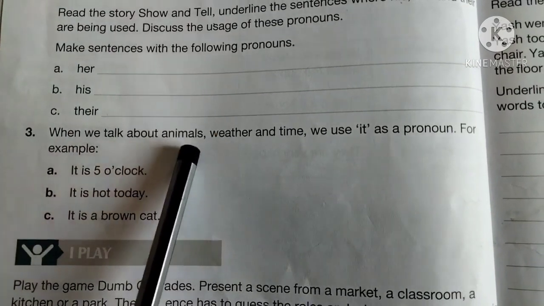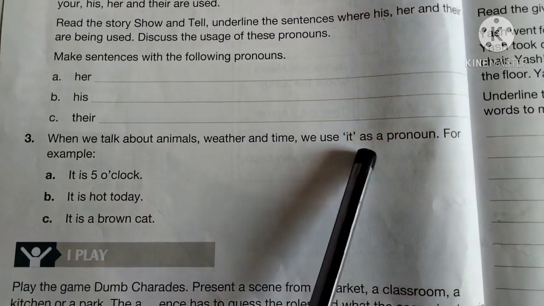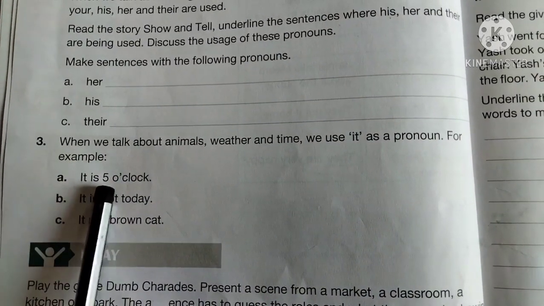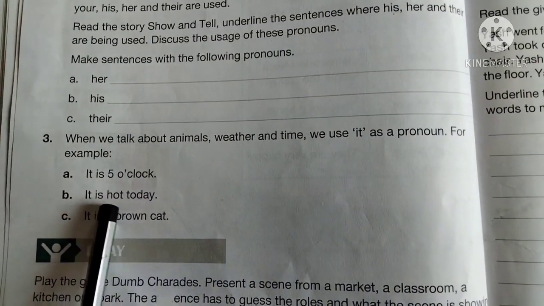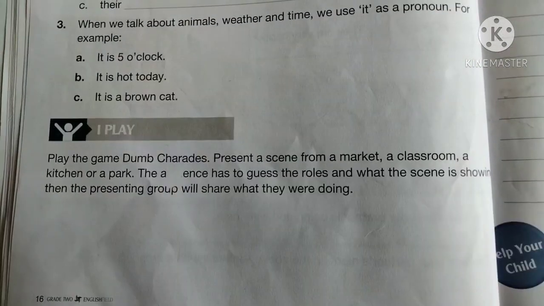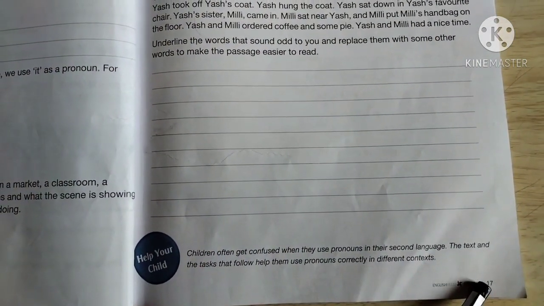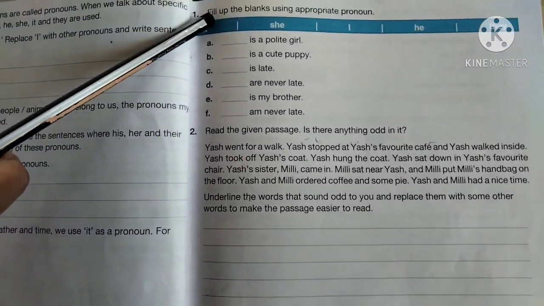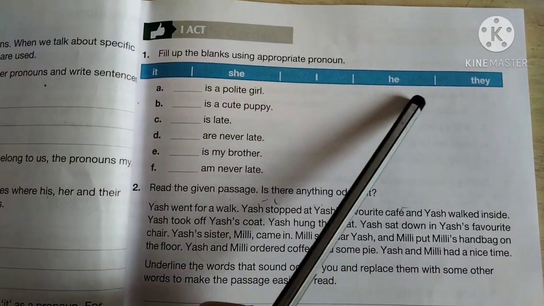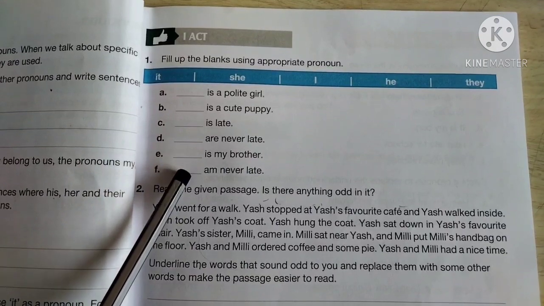When we talk about animals, weather and time, we use it as a pronoun. For example, it is 5 o'clock. It is hot today. It is a brown cat. Look at page number 17. Fill in the blanks using the appropriate pronoun. Here, the helping box is already given. Choose the correct option and complete the fill in the blanks.